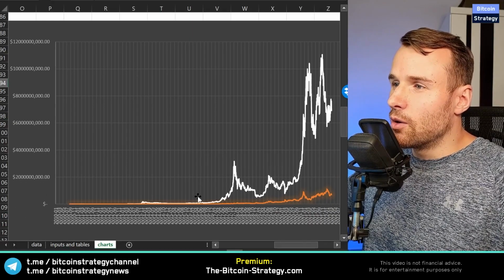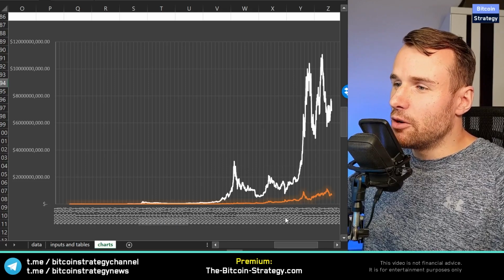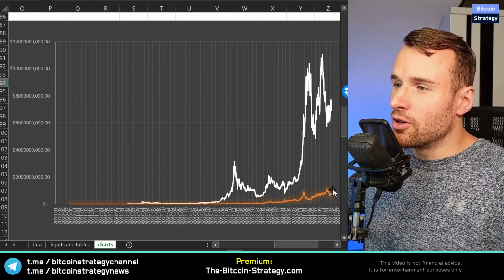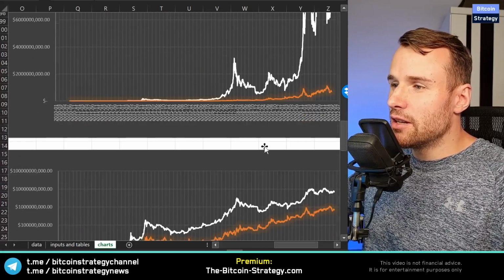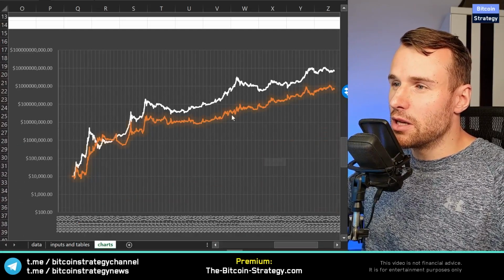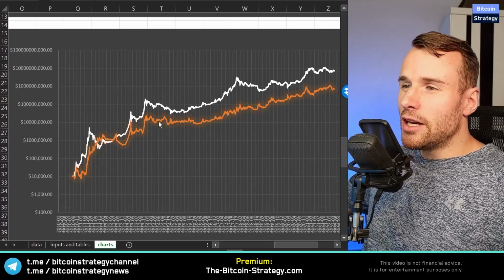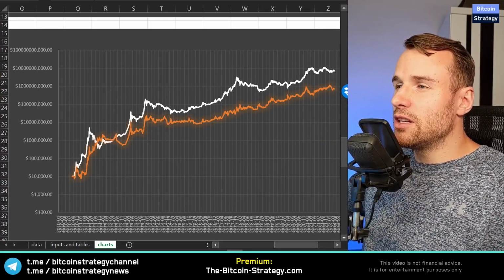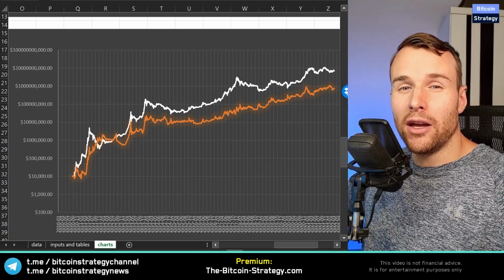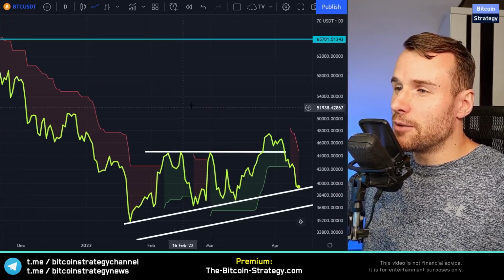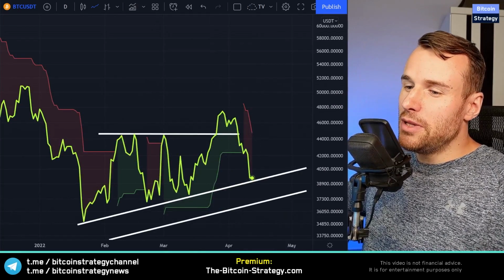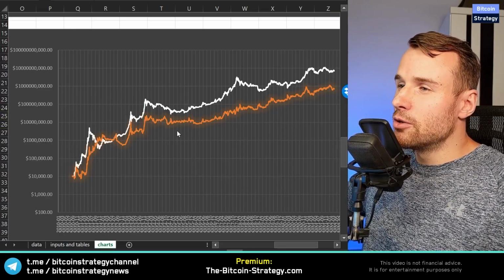So in white, we've got the Bitcoin price, and in orange, we've got the return of that strategy. This is on a linear scale here. This is on a logarithmic scale. So it does look like trading according to the super trend indicator underperforms just buying and holding Bitcoin. So it's not necessarily the best indicator that we can think of. That being said, not all is gloomy here, right?